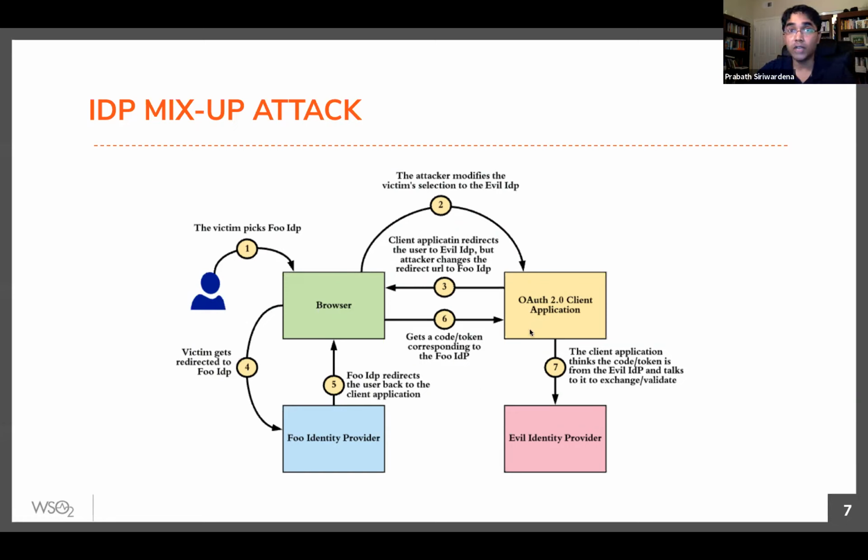Then it has to check the value it added to the session in step 3. Now the value the client app added to the session is evil IDP, but now you are on the callback URL of the foo IDP, and the client app can reject the request. Right? So that is how you can prevent your application from the IDP mix-up attack. So if you have multiple IDPs for login, you can use multiple callback URLs. Right? Even if you use TLS here, you should follow this approach.